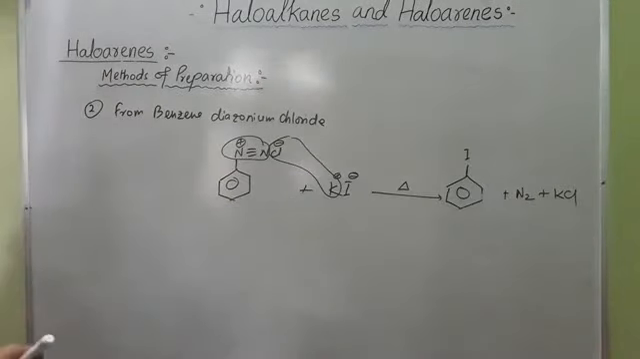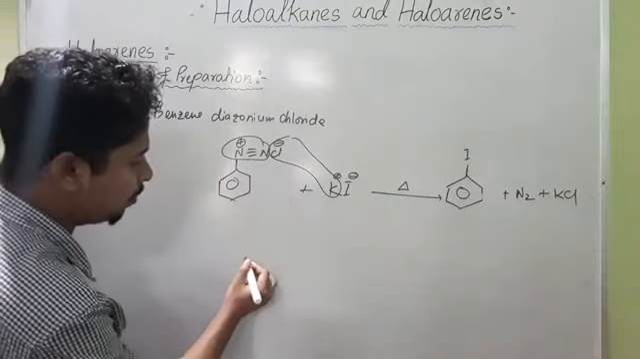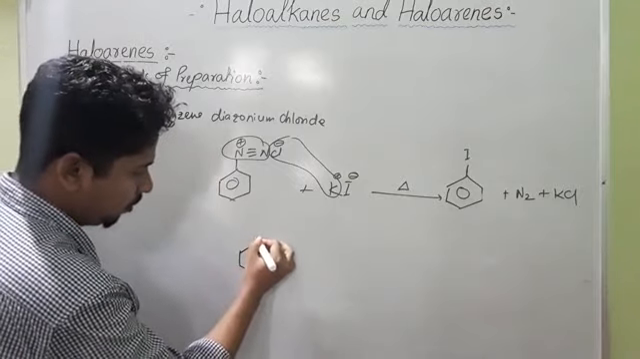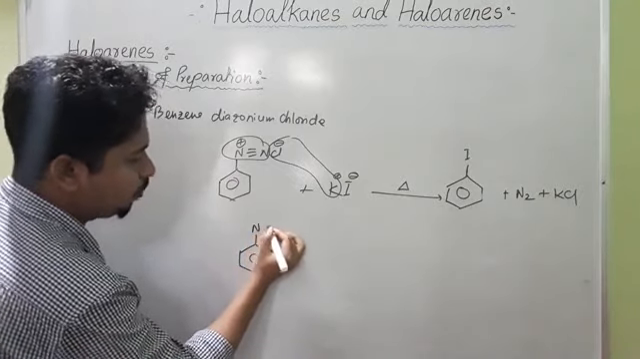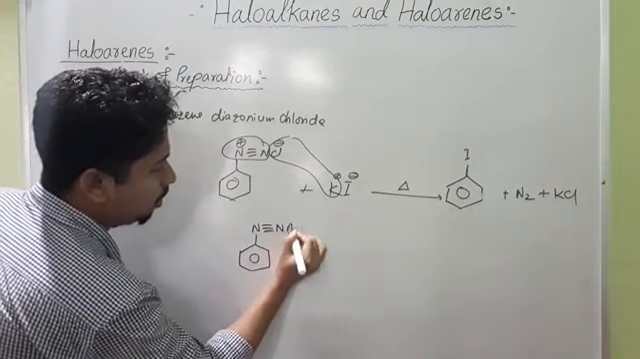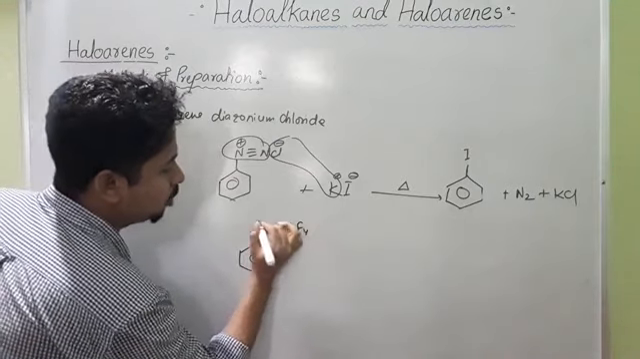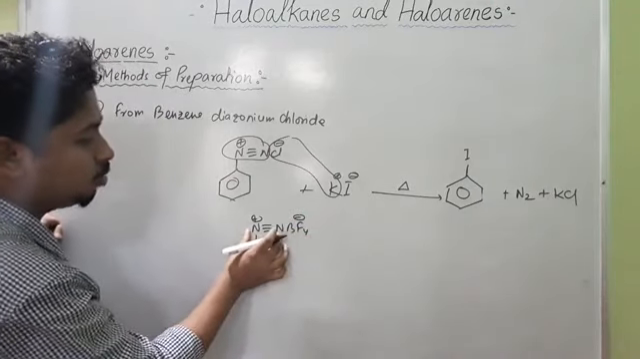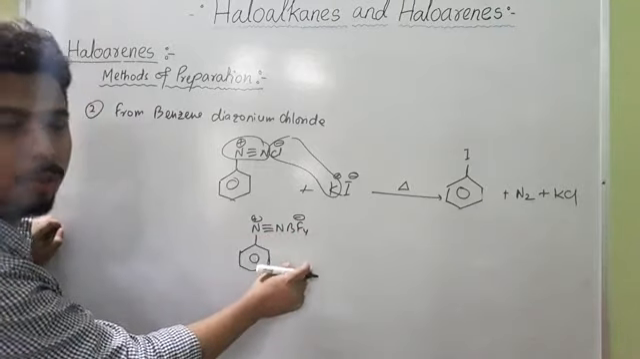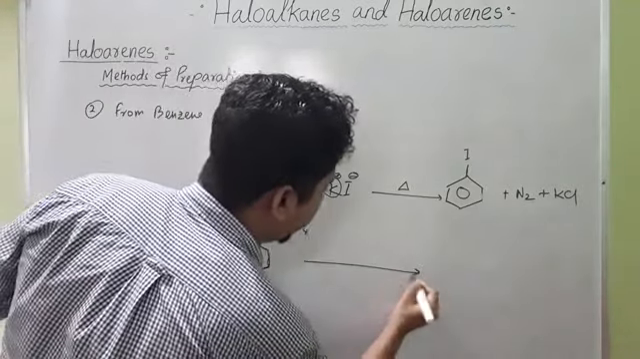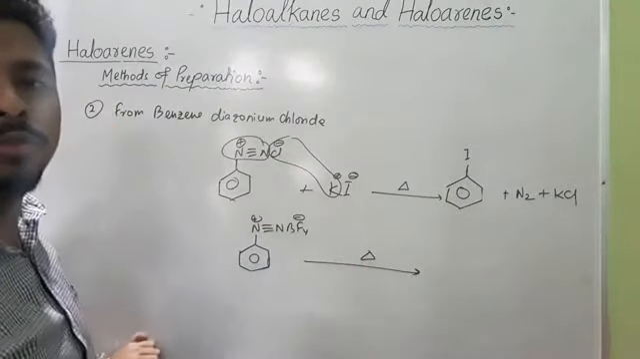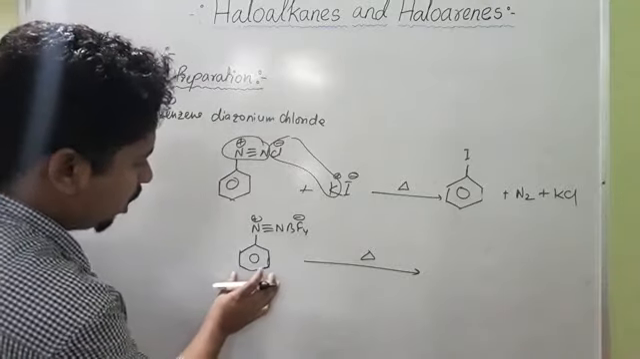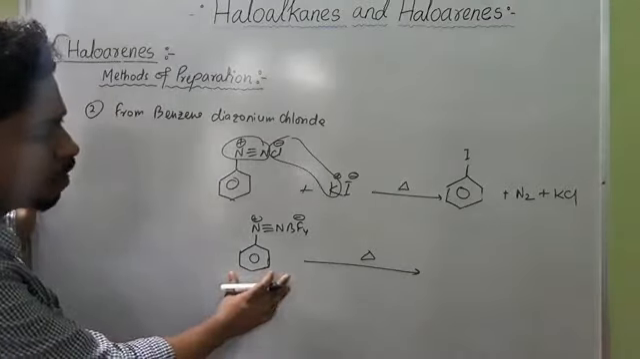So now we are going to prepare fluorobenzene. How can fluorobenzene be prepared? This fluorobenzene can be prepared by treating benzene diazonium tetrafluoroborate, N triple bond N, BF4 minus. This is N plus BF4 minus, this is benzene diazonium tetrafluoroborate, and upon strong heating, it forms fluorobenzene.